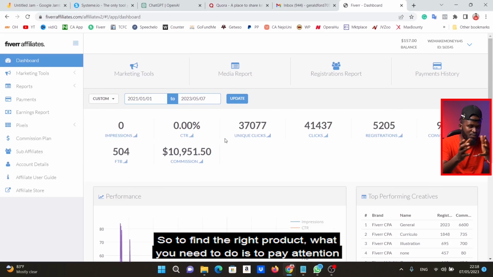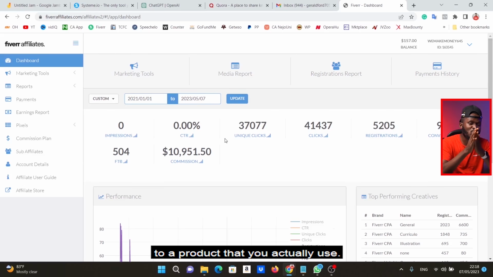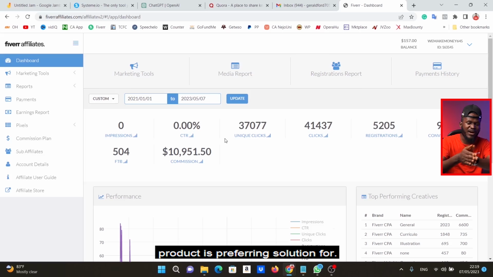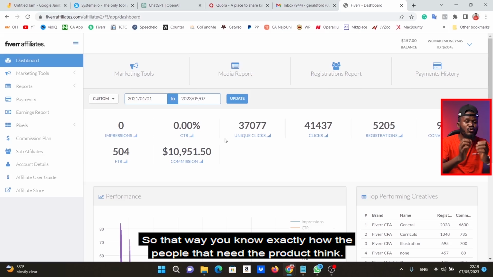So to find the right product, what you need to do is to pay attention to a product you actually use. This way you actually know the problems that that particular product is providing a solution for. So that way you know exactly how the people that need that product think.